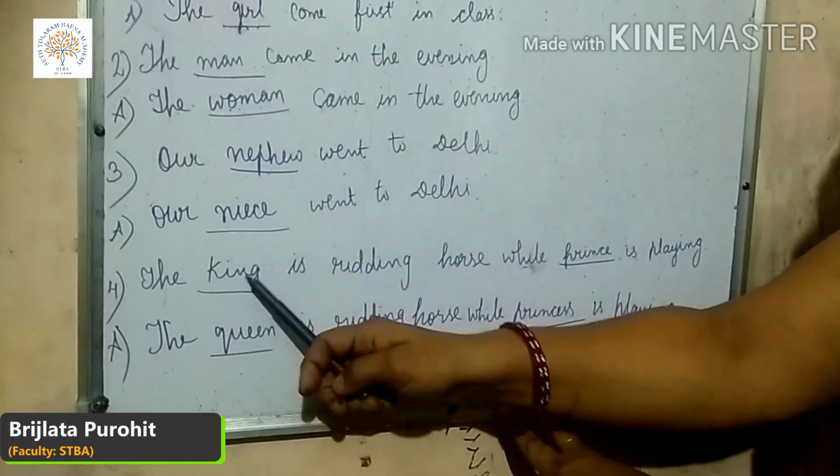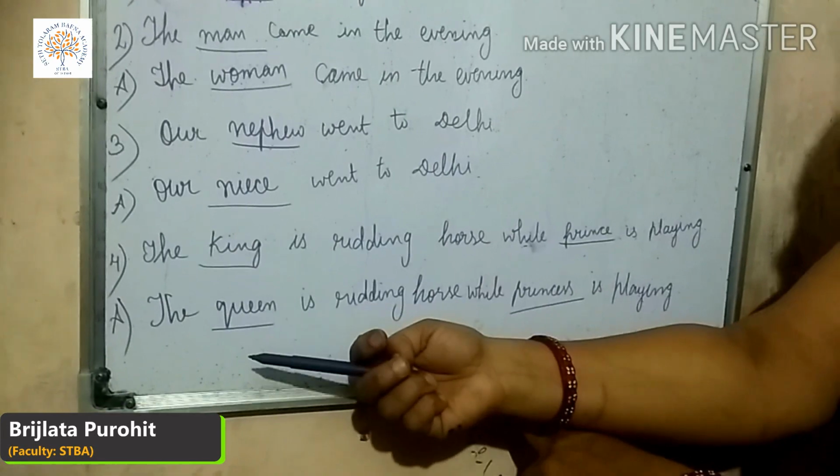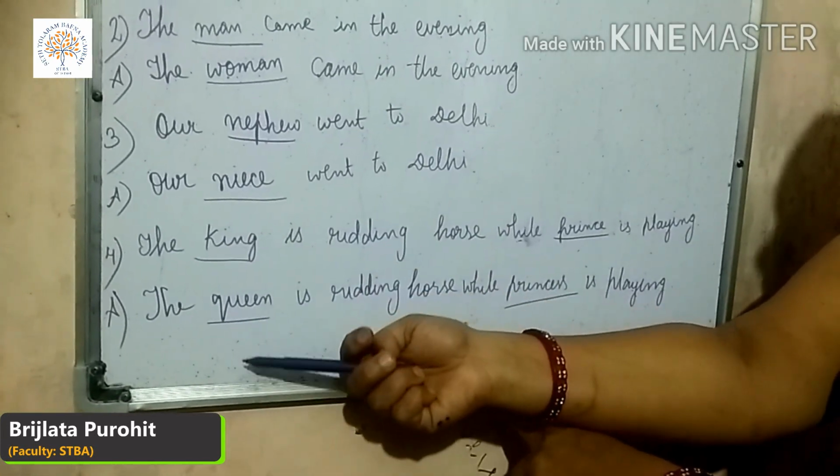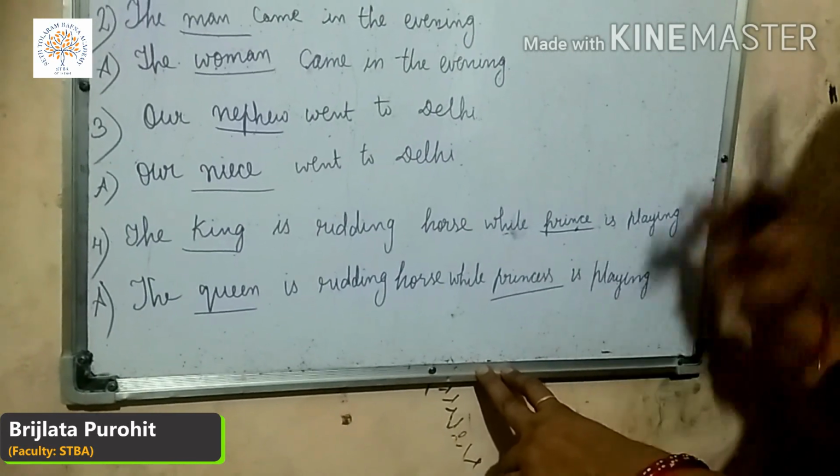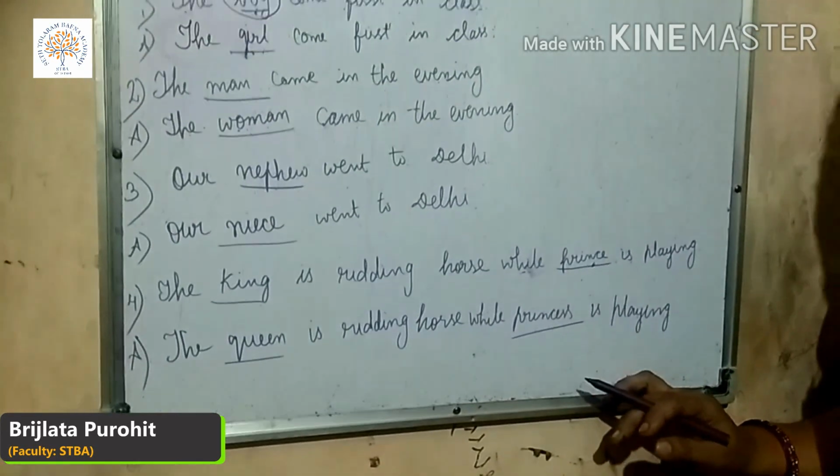So what is the feminine of king? Queen. We read this from the class 1. We are reading this: king, queen, prince, princess. So this kind of exercise you may come across.